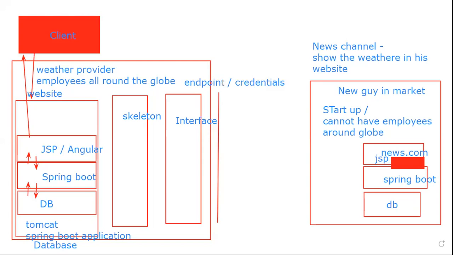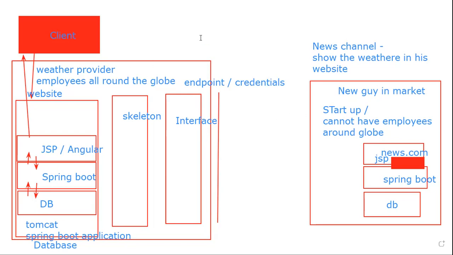Okay. So the endpoint is the place where the news guy has to enter. It's a door of a house. To enter, it will be locked. The endpoint will be locked. So using the credentials, he has to open it. That's all. Okay. Now this guy is done.